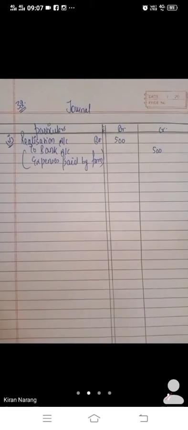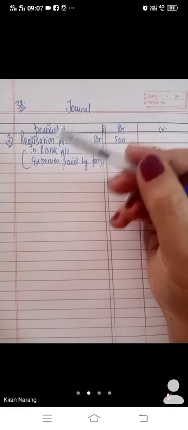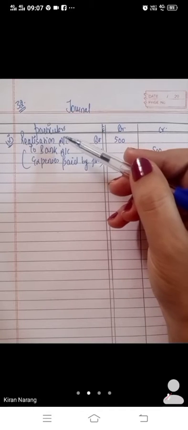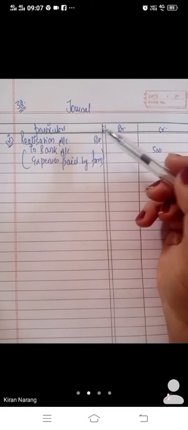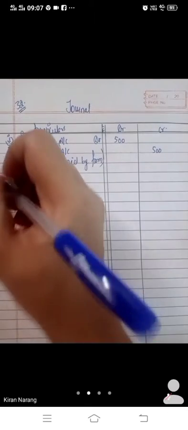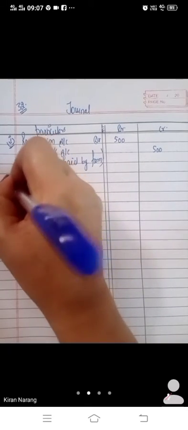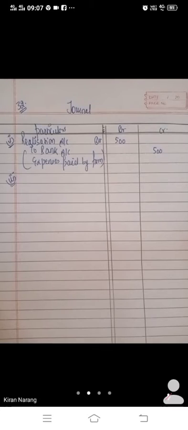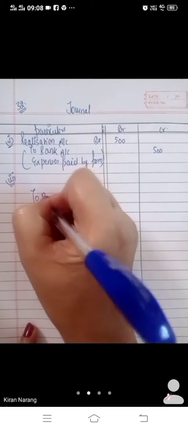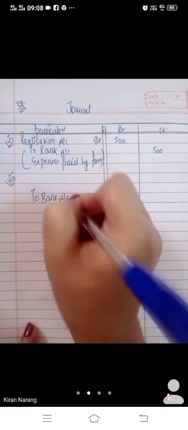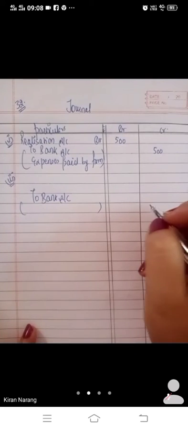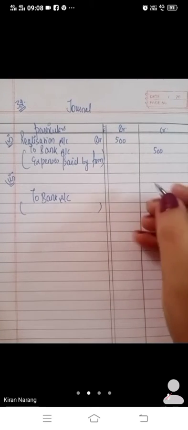Any doubt, bache? If we are recording anything on the debit side of realization, we will just debit the realization account. Realization account debit to bank because we have paid the expenses ourselves. Second is, bache, realization expenses paid by the firm, 500 rupees, and the partner has to bear the realization expenses. But we have paid realization expenses. That means we have paid, so we will credit the bank, rupees 500.